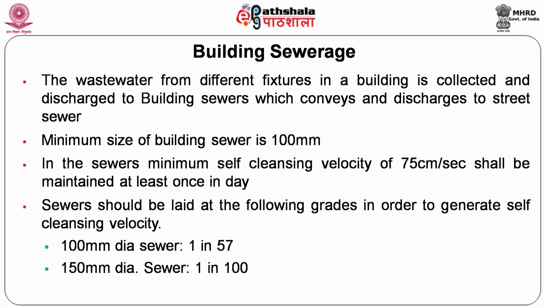If it is a 100 mm diameter sewer, it should be laid at 1 in 57, that is, a fall of 1 centimeter for every 57 centimeter. If you are using a 150 mm diameter sewer, then it should be 1 in 100. For every 100 centimeter, a 1 centimeter fall should be given. Then only can we ensure the self-cleansing velocity, so that it will prevent the settling of solids.